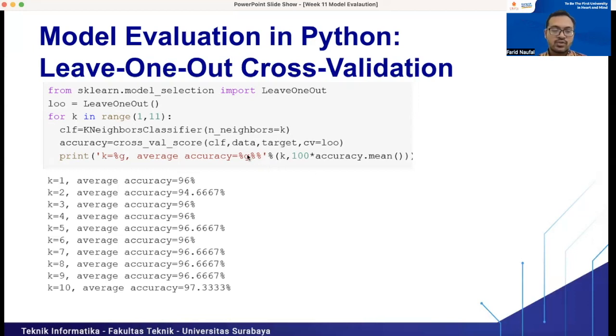It will be time consuming if you use leave one out, like I was mentioning before, because we split the data set into two sets, training set and testing set, but for the testing set we only have one observation. And by using leave one out, we can see that K equal 7, 8, 9, and 5 are the best numbers of K with the highest accuracy.